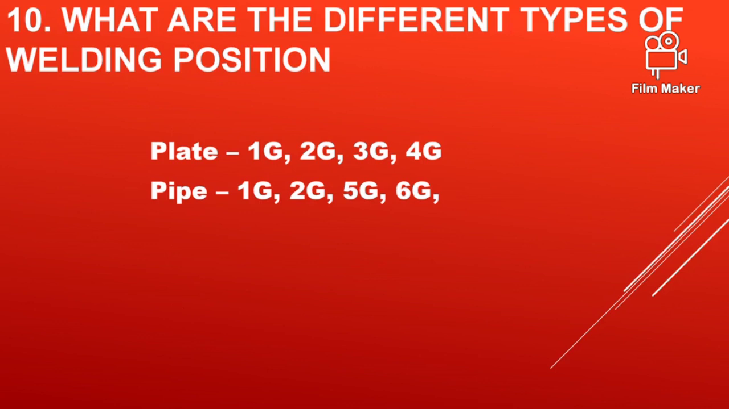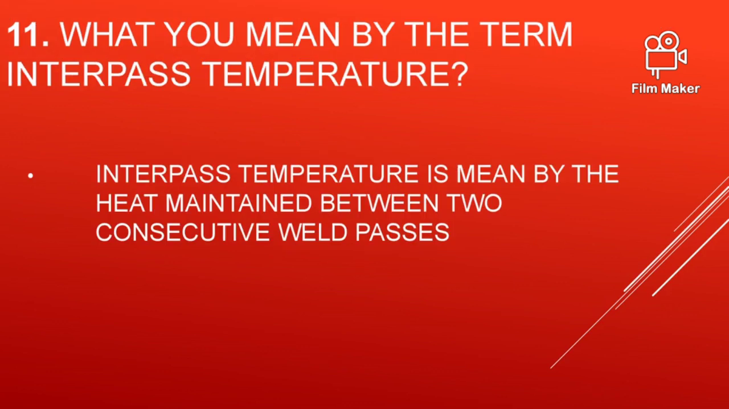What are the different types of welding position? In plate there are 4 positions. There is 1G flat position, 2G horizontal position, 3G vertical up and vertical downhill position, 4G overhead position. Also in pipe there are 4 positions, 1G, 2G, 5G and 6G.